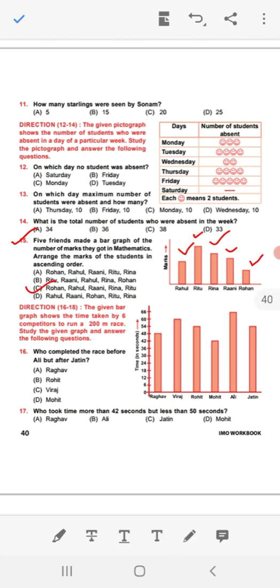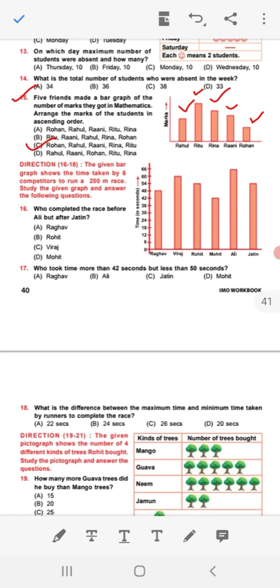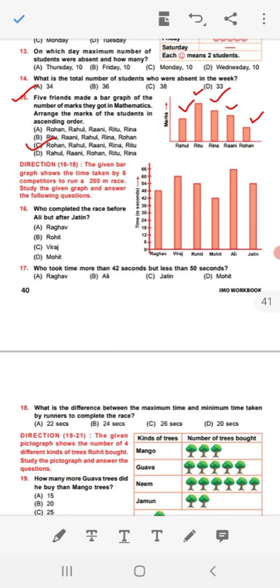Next, passing to the next question 16. Before it there is a direction for question number 16 to 18. The given bar graph shows the time taken by 6 competitors to run a 200-meter race. Study the given graph and answer the following questions. See the graph here.